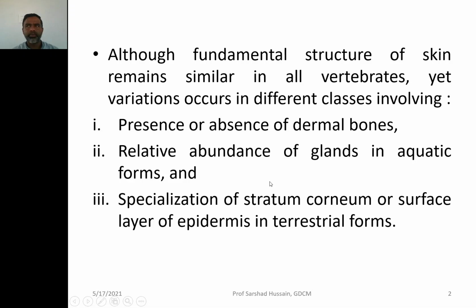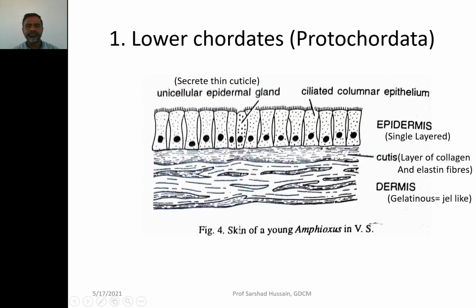There are some smaller differences also. Though the structure is the same in almost all the animals, that is, above there will be epidermis, below there will be a dermis, the difference lies in the thickness of the skin also, then in the presence or absence of dermal bones, then abundance of glands, more in aquatic forms, less in terrestrial forms, and then the stratum corneum having specialized structures in the terrestrial forms.